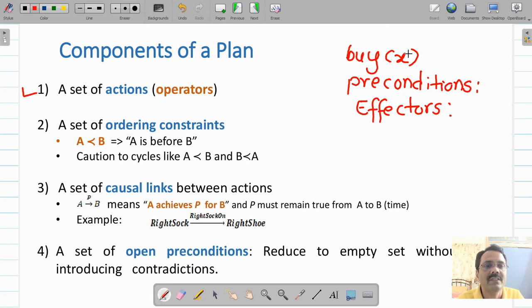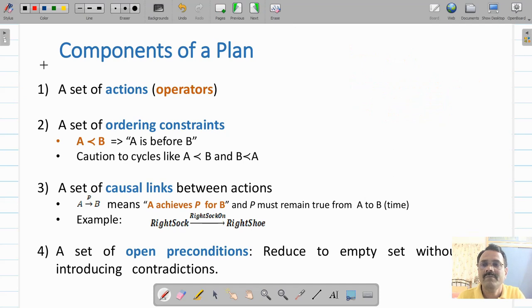So to perform this action, that is buy X, you will have to define a set of preconditions which have to be satisfied, and as the result of execution of this action, effectors you are going to define. That means the result you are going to define as effectors.